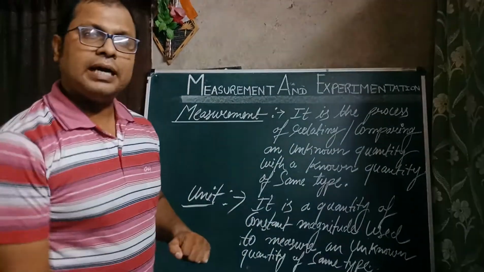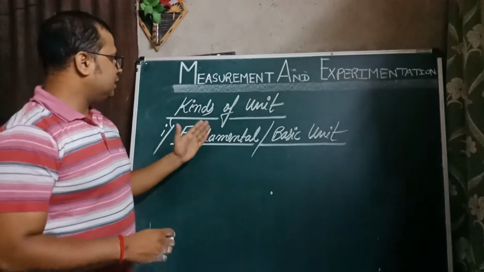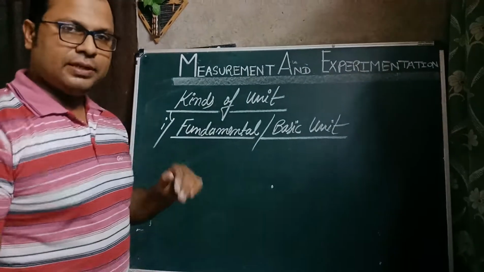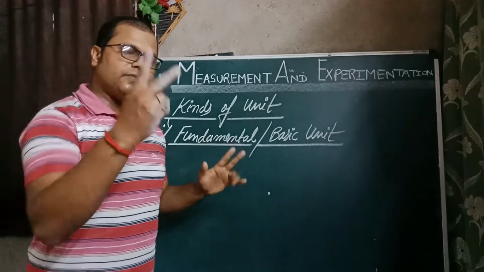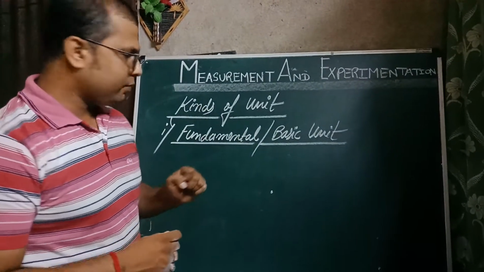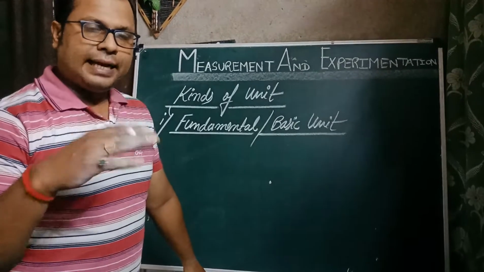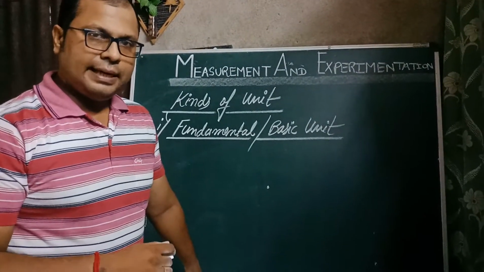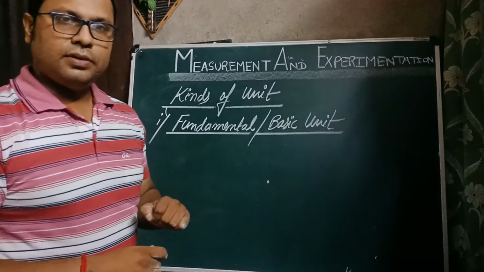Now we'll go for the kinds of unit. So now, students, we have entered a different portion, that is kinds of unit. Unit we have understood. What is unit? Now in the kinds of unit we have two different types of units. What are they? First is fundamental or basic units, and second one is derived units. Derived units we'll understand later on. First of all, we will understand what is a fundamental or basic unit.